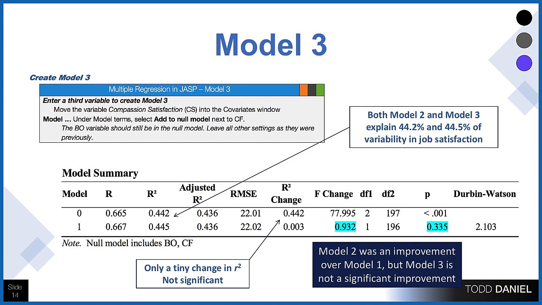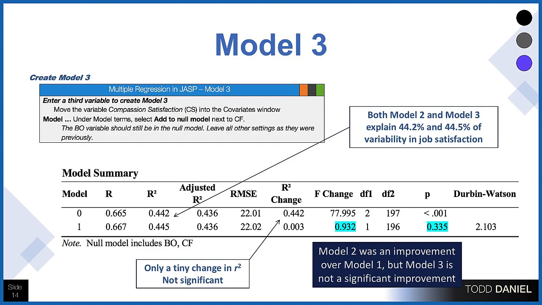So now we're looking at the model summary for model 1. Now the R value has gone from 0.665 to 0.667. So it's improved by 2/1000th of a point. And our R squared has barely changed. In fact, when we look at the R squared change value, we see just a tiny change in R squared, 0.003. The F value has changed by less than a point. And you see the P value of 0.335, that's non-significant.